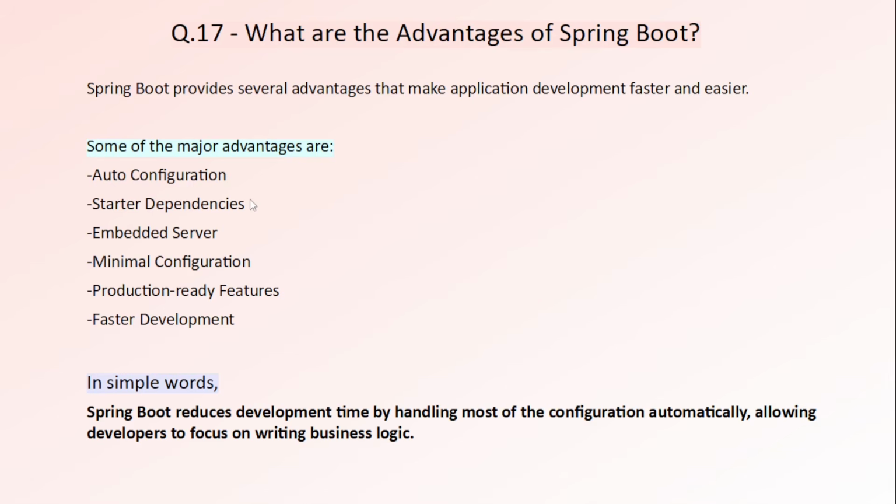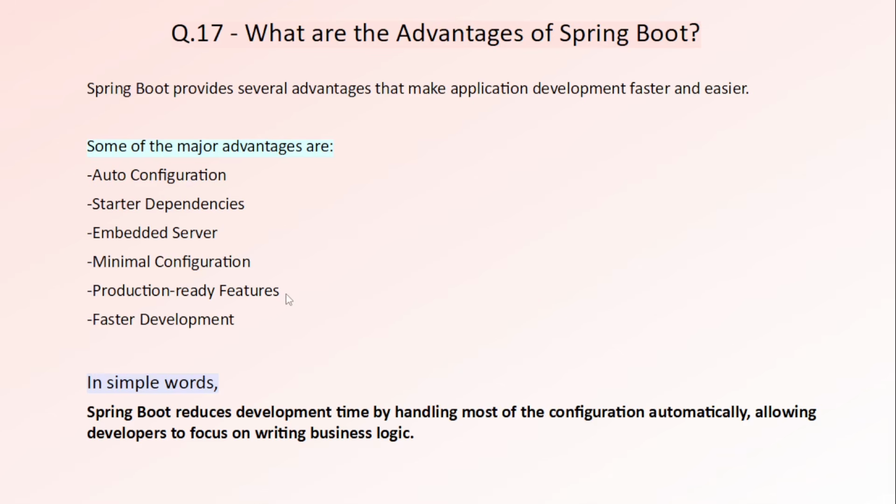Now starter dependencies. Instead of adding multiple individual libraries, Spring Boot provides starter dependencies, which is Spring Boot Starter Web. This single dependency brings all the required libraries for building a web application. Now the third one is embedded server. Spring Boot comes with an embedded server like Tomcat or Jetty, so you don't need to install or configure a separate server. Simply run the application and the server starts automatically. The fourth one is minimal configuration. As you know, traditional Spring applications require loads of XML files or Java configuration. Spring Boot provides sensible defaults, so very little configuration is needed.